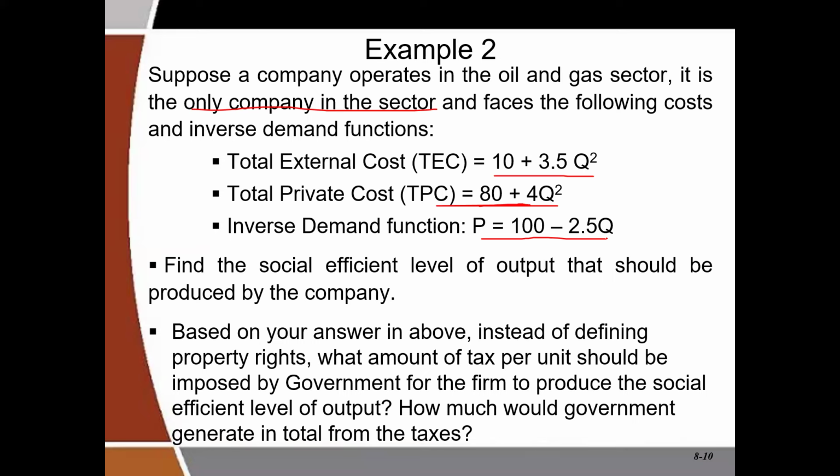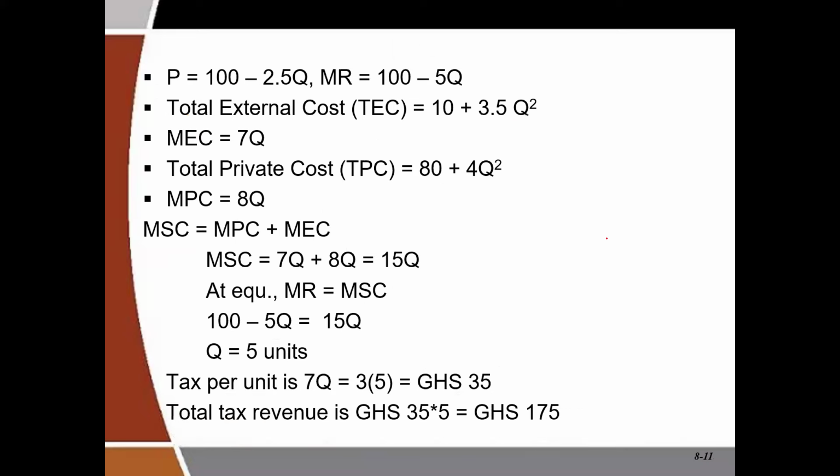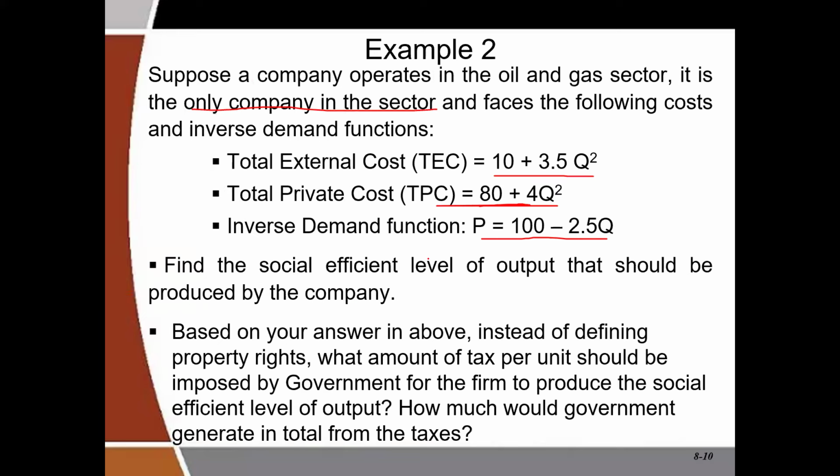So in which case, the output can be gotten by MR equal to MSC. However, we have to go through a number of steps to derive the MSC. Now, to get the marginal social cost, we need to add marginal external cost to marginal private cost.